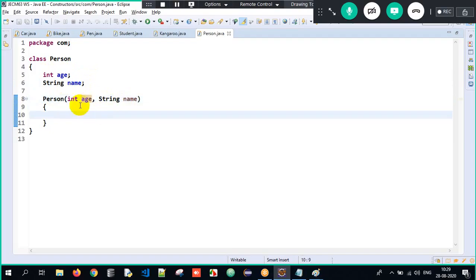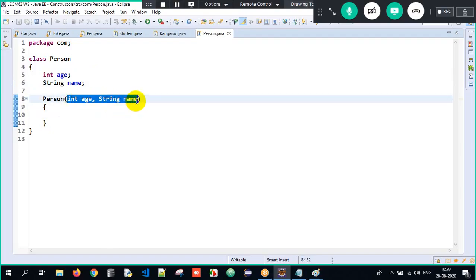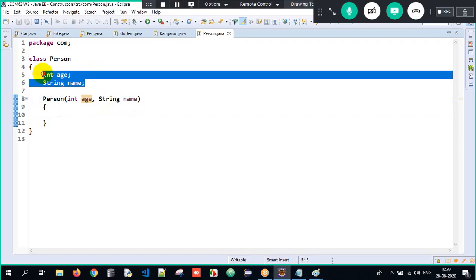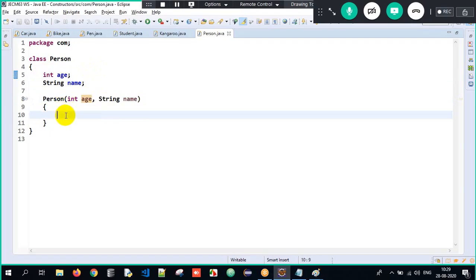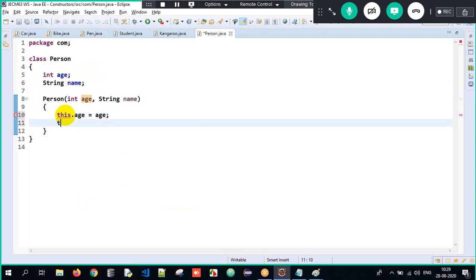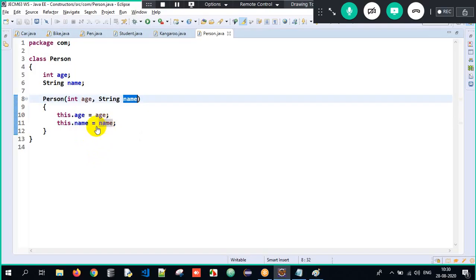But now here, since the local variables and the member variable names are the same, the local variables will always dominate. But I need to point to the member variable, no? So I'll write this.age equals age here, and this.name equals name here. That's it. If you want to cross-check, press Control on your keyboard, hover on the variable, click on it. Can you see where it is taking you? It's taking me to the local variable.